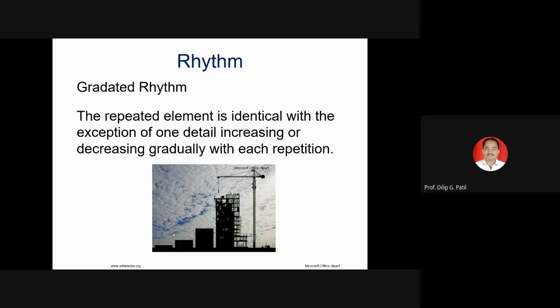Gradually means little by little, kancham kancham. Have you heard this word, kancham kancham? Which language is this?